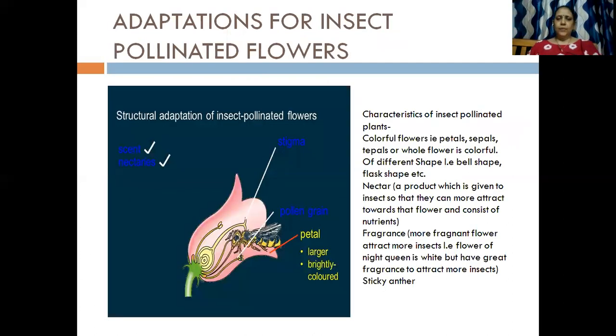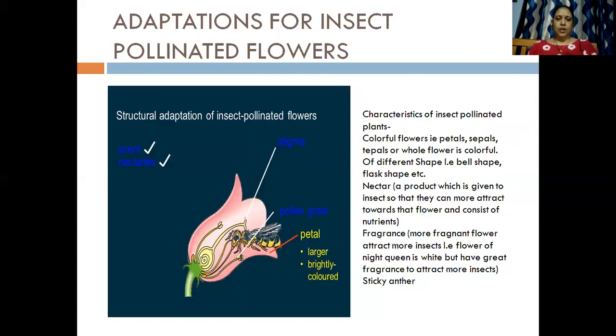Now, for the pollination to occur through the insect, what is the planning that a flower needs to do? If you have to invite someone, what is the planning that you do? In the similar way, if a flower has to attract insects, what adaptations does a flower do to attract insects?